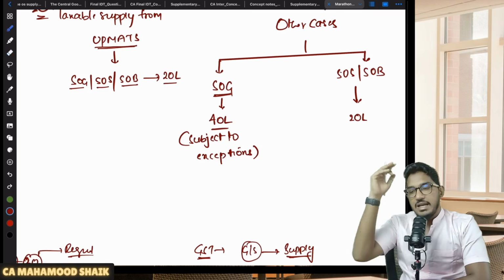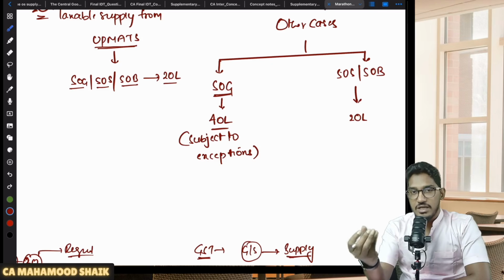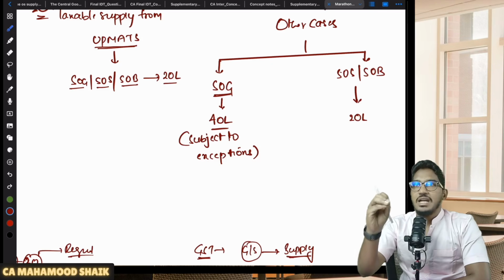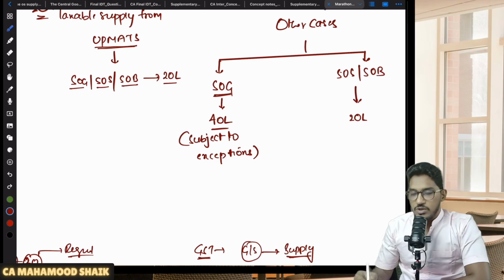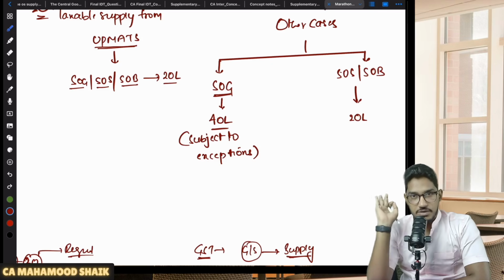You can enjoy the enhanced threshold limit. This I call the enhanced threshold limit. The government is giving you an advantage. If you are not making taxable supply from MMNT, if you are not making taxable supply from UP Mats, and you are not making any supply of services, then we will let you enjoy the enhanced threshold limit. What is that excess threshold limit? You are not liable for registration unless and until your aggregate turnover exceeds 40 lakh rupees.